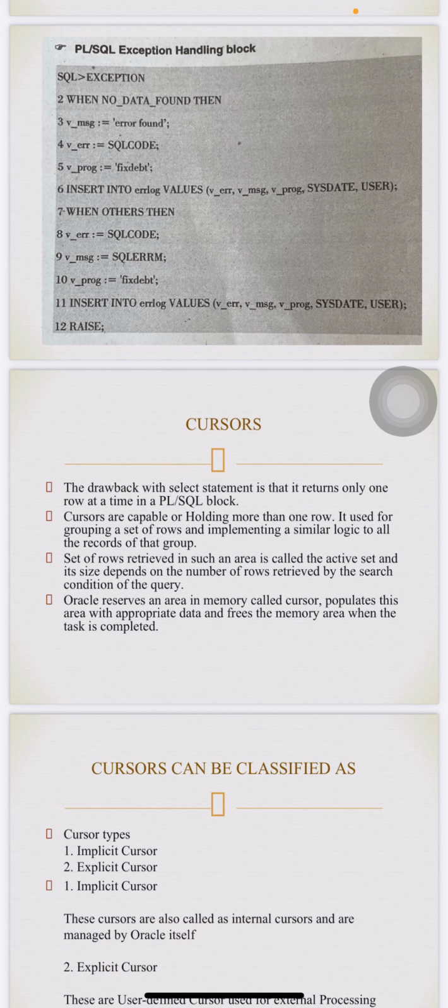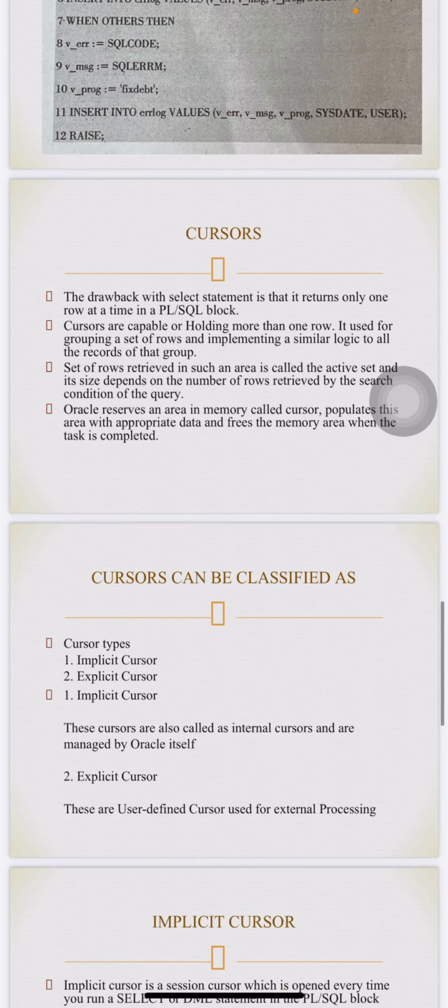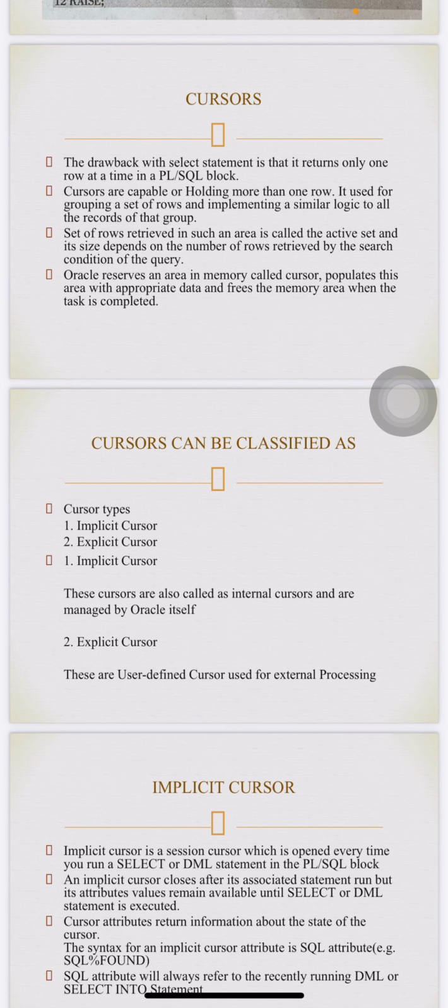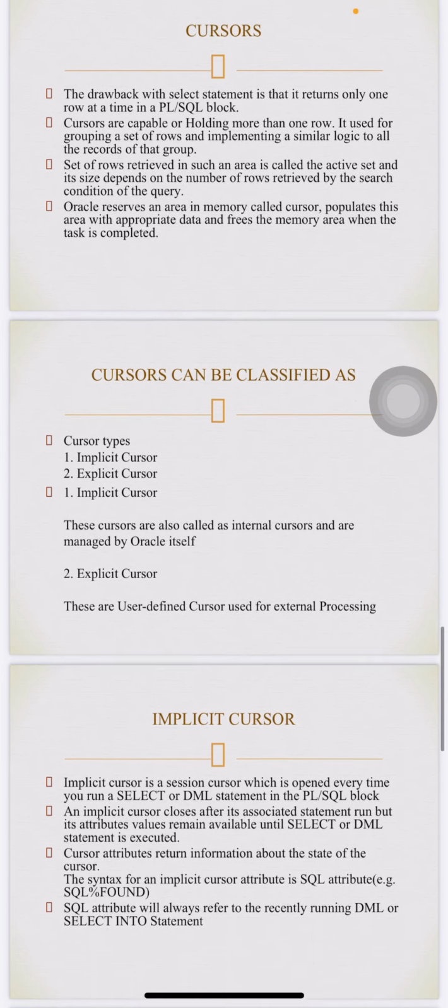Oracle reserves an area in memory called a cursor, populates this area with appropriate data, and frees the memory area when the task is completed. Cursors can be classified as implicit cursor and explicit cursor. The implicit cursor is also called an internal cursor and is managed by Oracle itself. The explicit cursor is a user-defined cursor used for external processing.